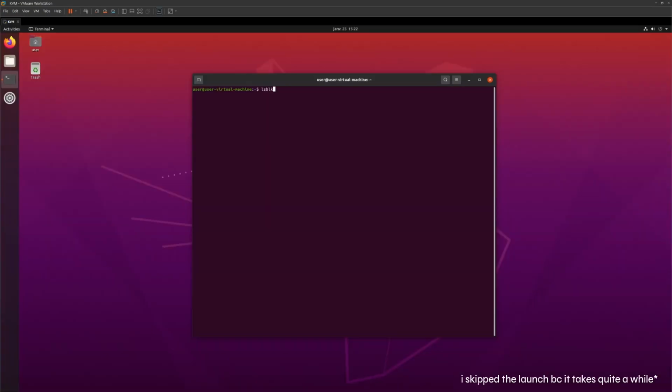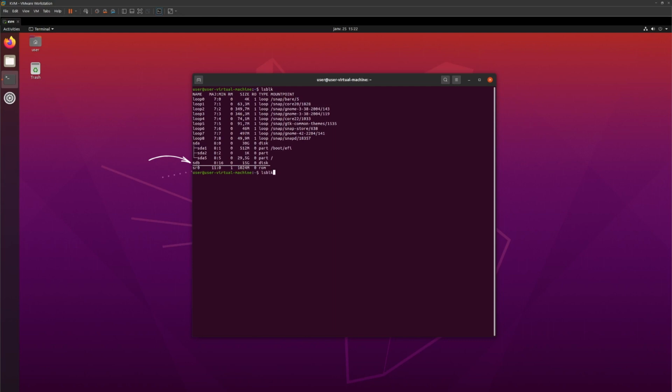Now we check if the hard drive was actually detected by the host. We see that it is detected and called SDB. We can proceed and start partitioning it with the next command, cfdisk.